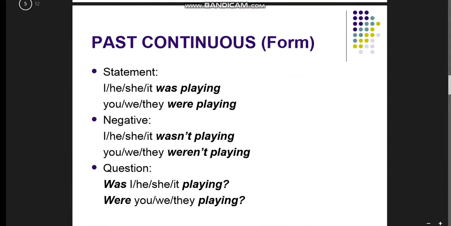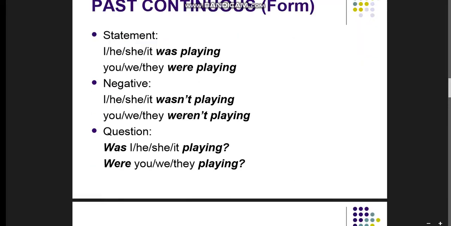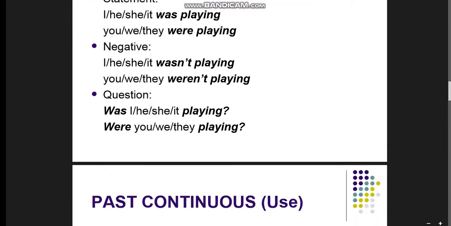And let's go to the past continuous. We have he, she, it, and singular I, was plus verb plus ing. We, they, you, were plus verb plus ing. We use not after wasn't or weren't. Do we have a question here? Was I, was he playing, were you playing, and so on.